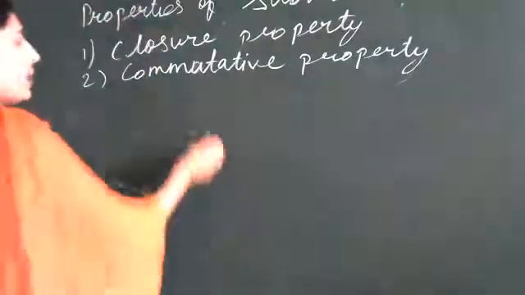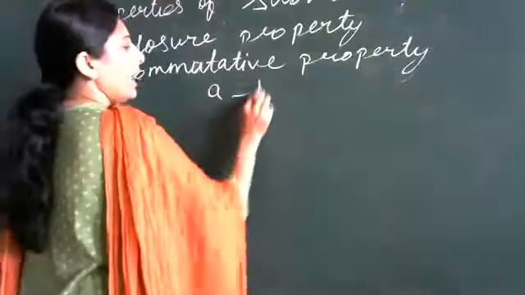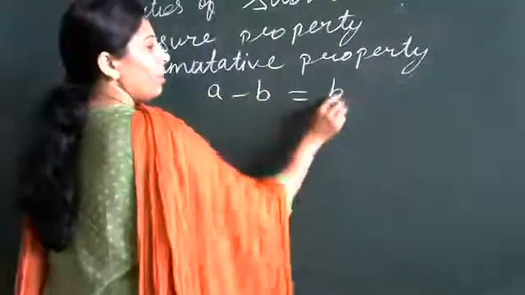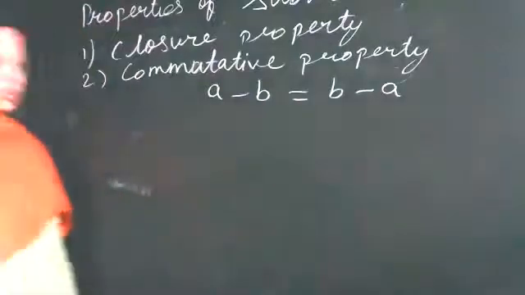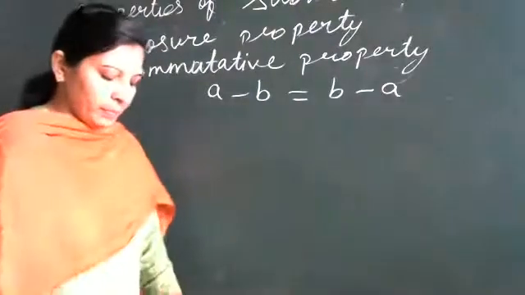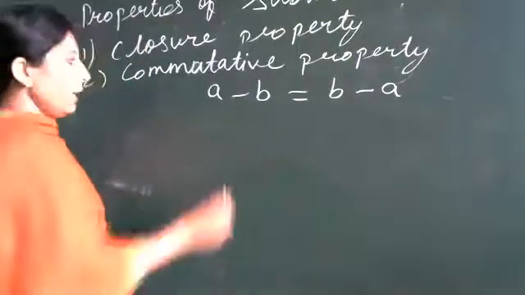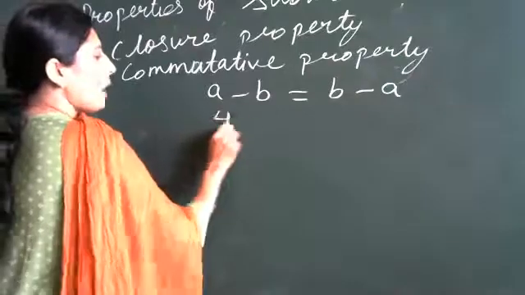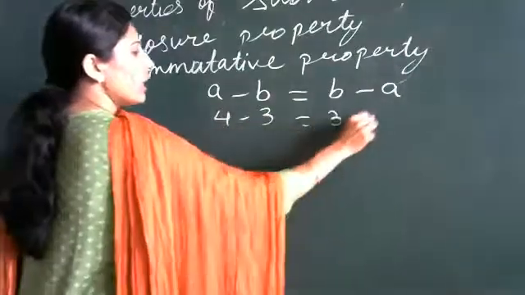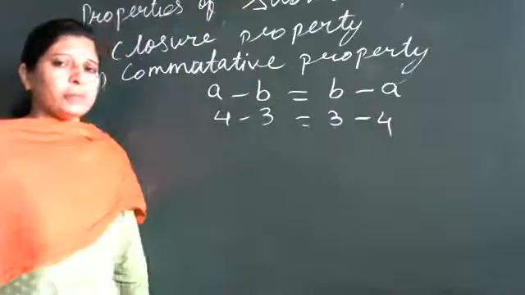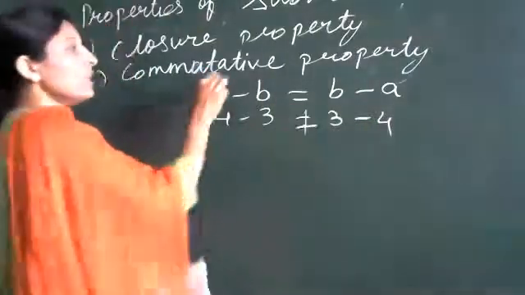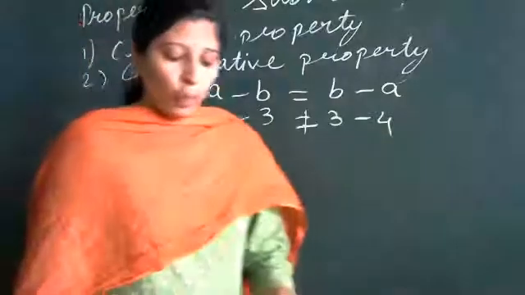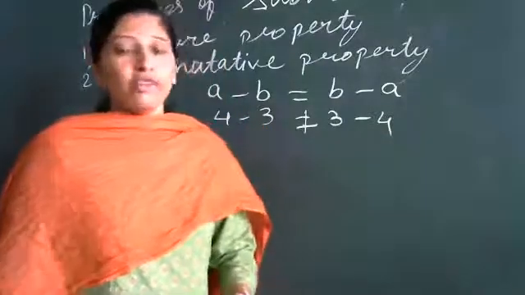If A and B are two whole numbers, A minus B or B minus A, will it be the same? Means 4 minus 3 or 3 minus 4, will you get the same answer? No, ma'am. So for subtraction, this commutative property also will not hold.